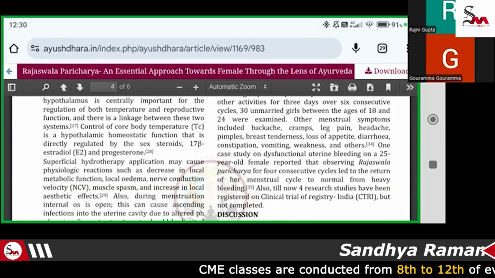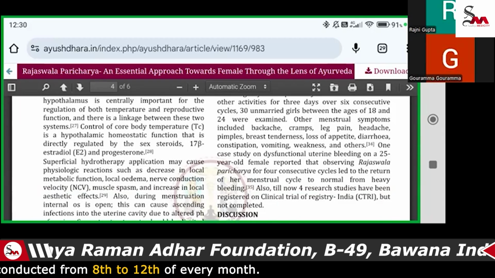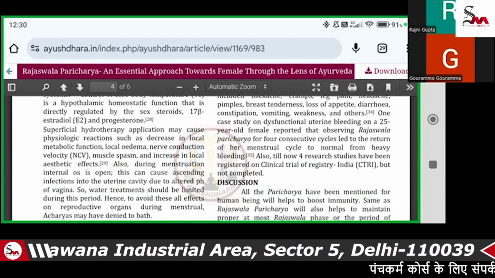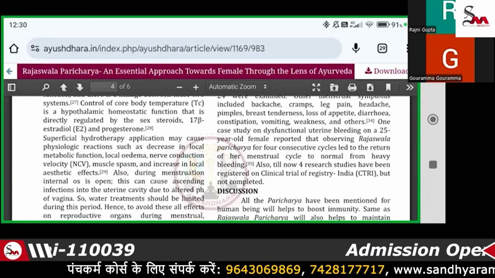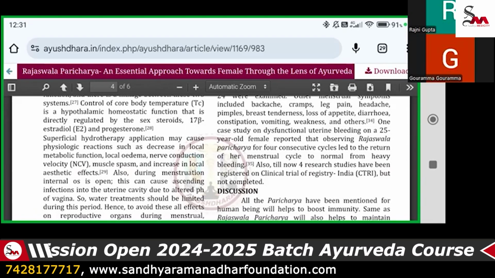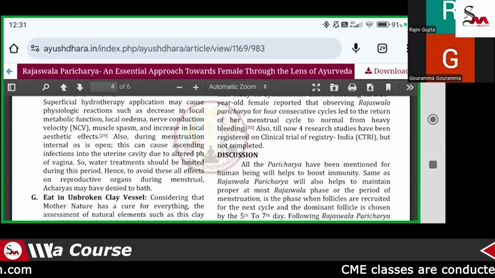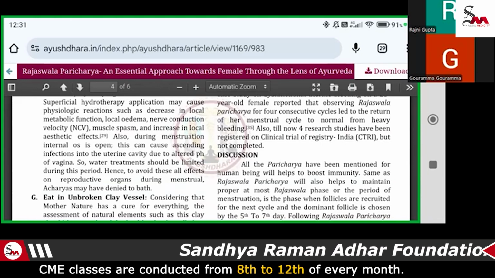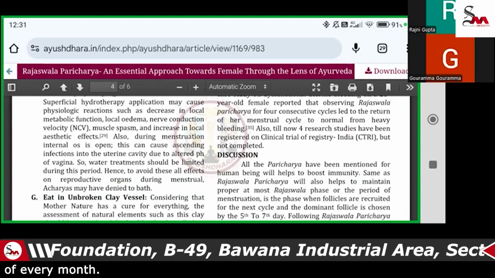There are more than 4 research studies that have been registered under the clinical trial. So this is also one more good topic for the clinical trial. You can also promote this type of treatment in your clinics. So this Paricharya has been mentioned for human well-being and helps the immunity power, because when we are planning the patient's diet, daily regimes, and lifestyle changes, it will help to increase the immunity.